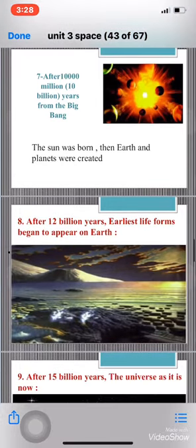Then number 8, after 12,000 million years, or 12 billion years, the earliest life forms began to appear on Earth. The earliest life forms, before the human beings were on the Earth, appeared after 12,000 million years.